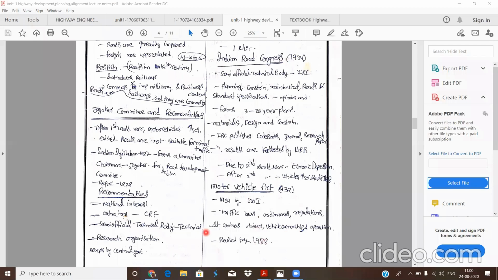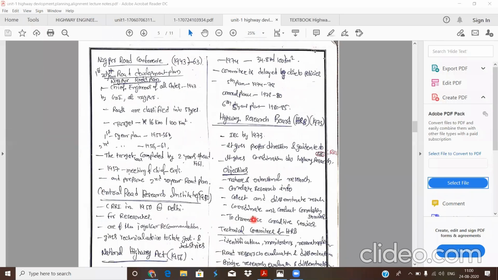Okay, after the Motor Vehicle Act, the first 20-year road development plan was the Nagpur Road Conference. This is the most important question. The Nagpur Road Plan was a 20-year road development plan, 1943 to 63, so total 20 years of road development. This Nagpur Road Development Plan is also called the first 20-year road development plan. It is also called the Nagpur Road Plan.